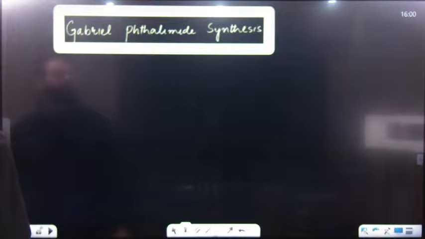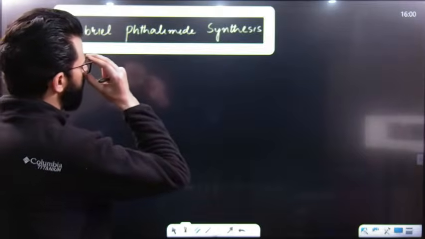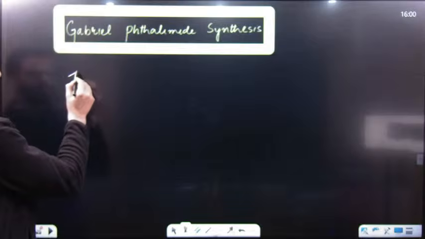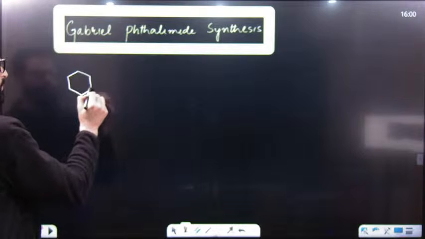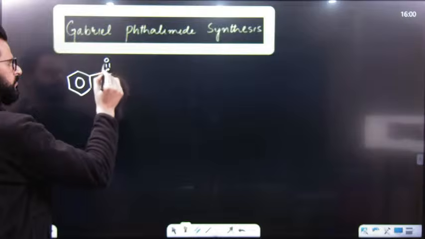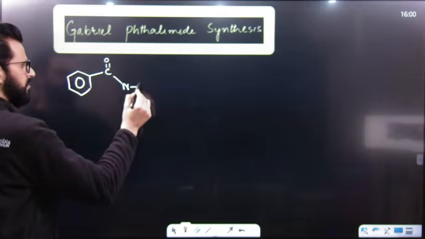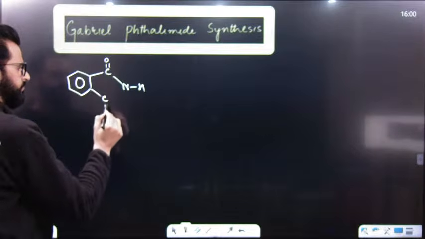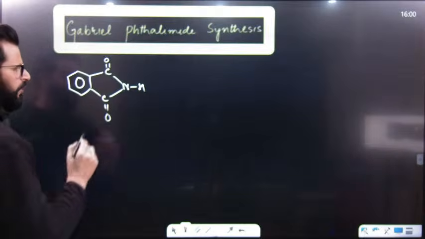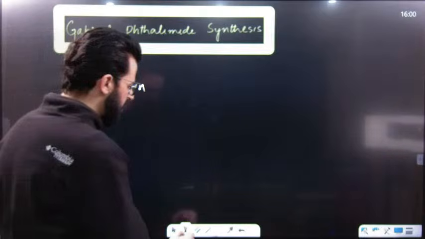Come on. Let's have another reaction, and that is known as Gabriel phthalimide synthesis. What is this? Have a look. This is known as phthalimide. But from which species has this phthalimide been obtained?